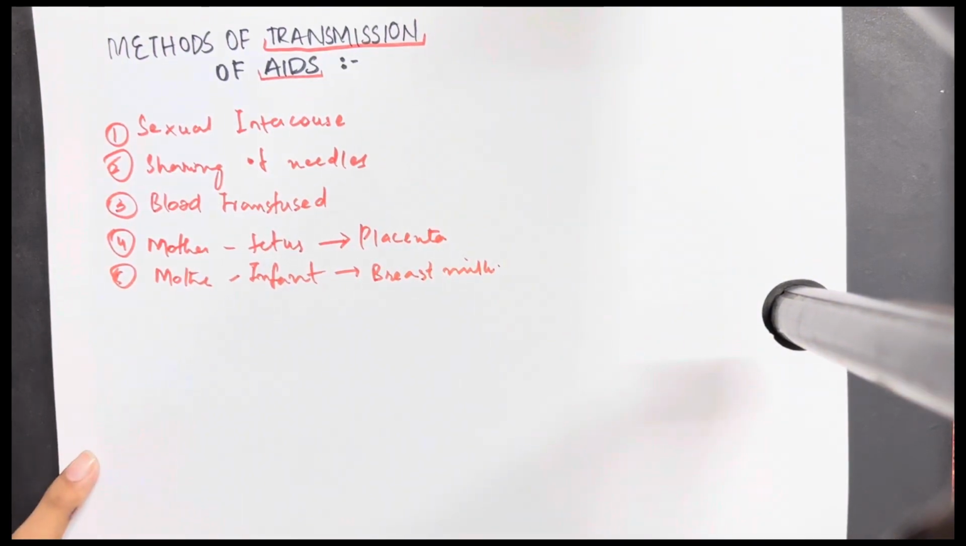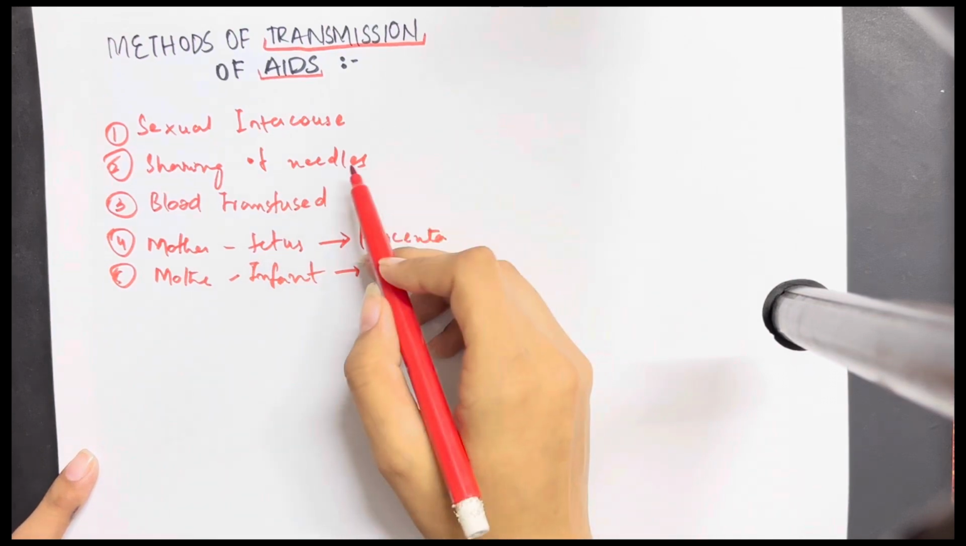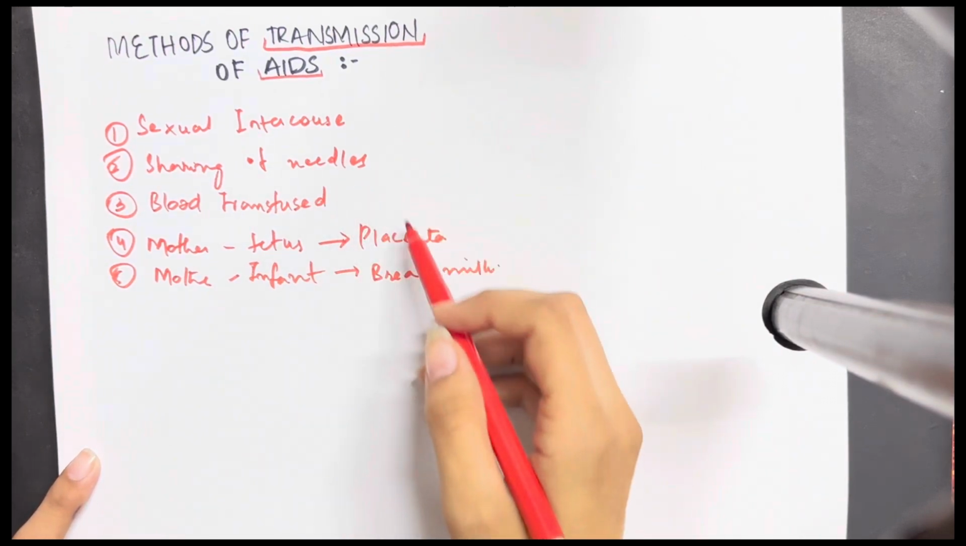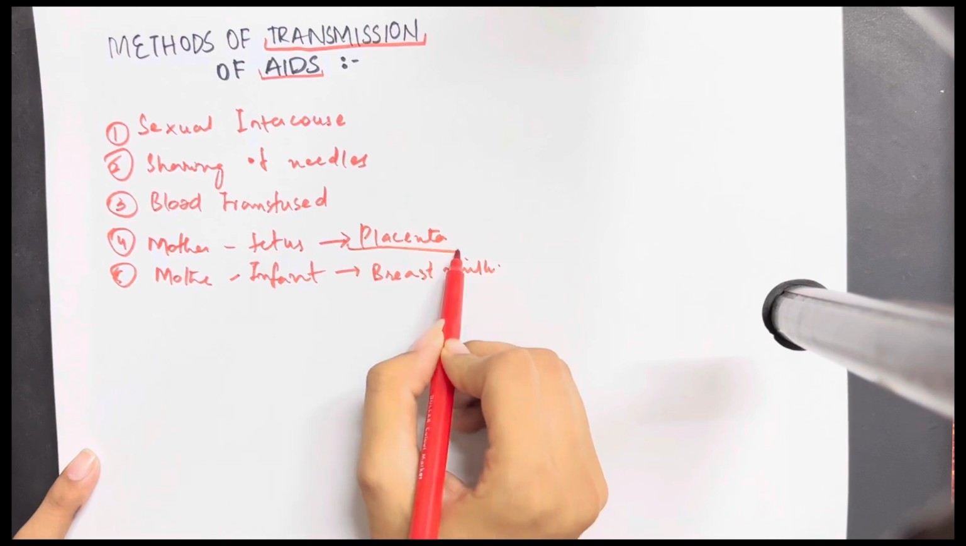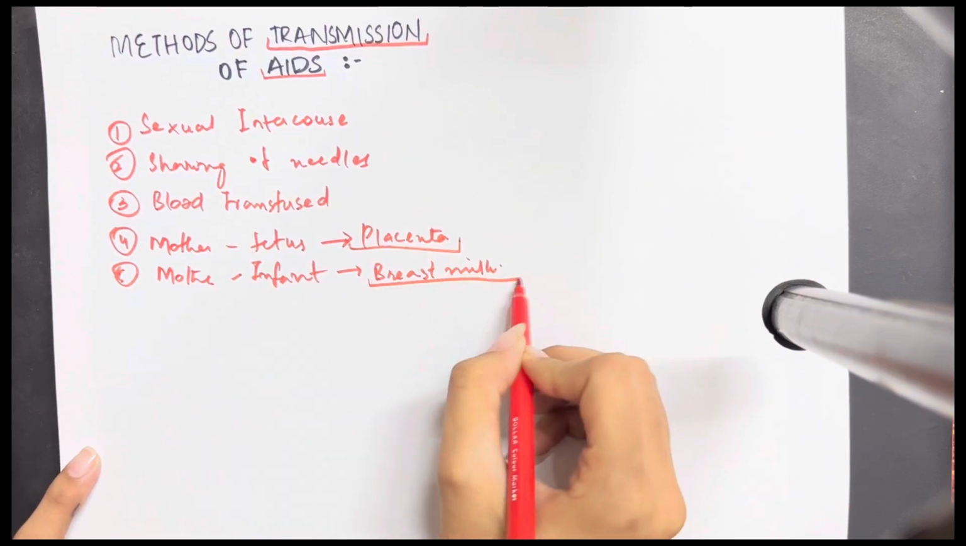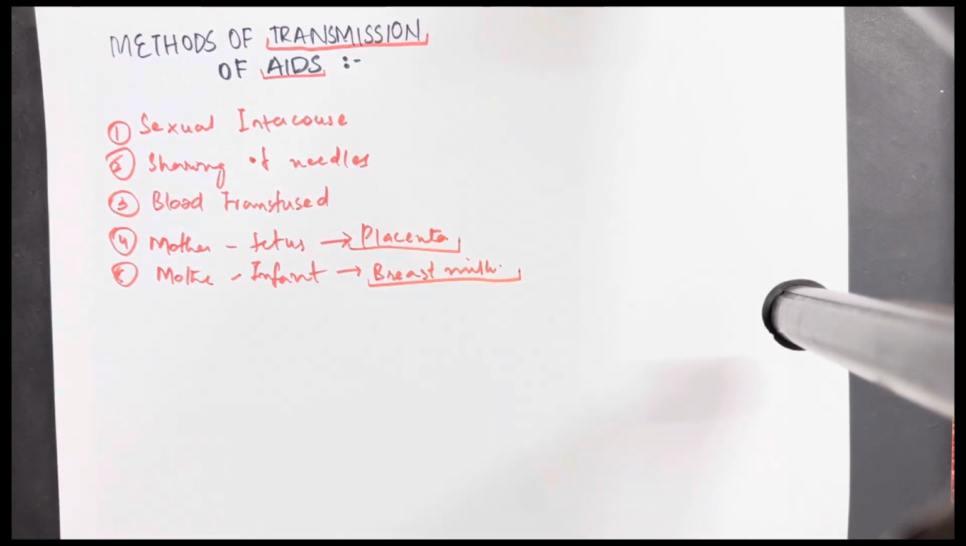So these are the few methods of transmission: sexual intercourse, the sharing of needles, blood transfusion, from the mother to the fetus through the placenta, and from the mother to the infant through breast milk. AIDS is a very common disease that can be transmitted very easily, and these are the few major factors that can cause the transmission of AIDS.